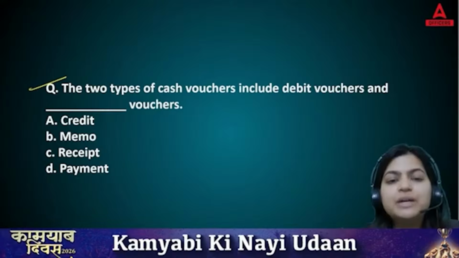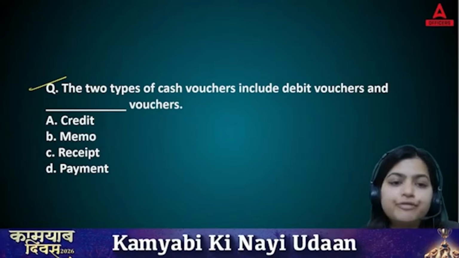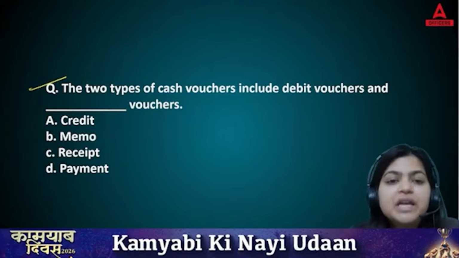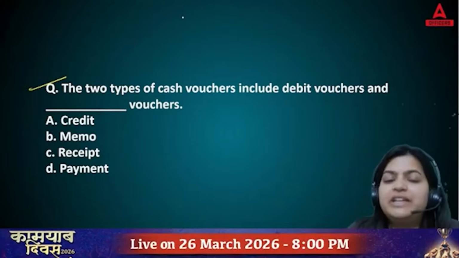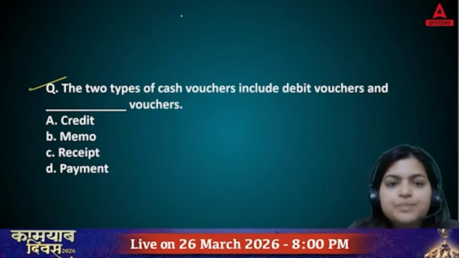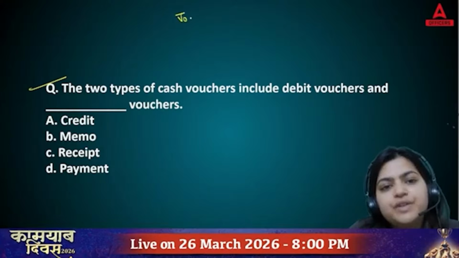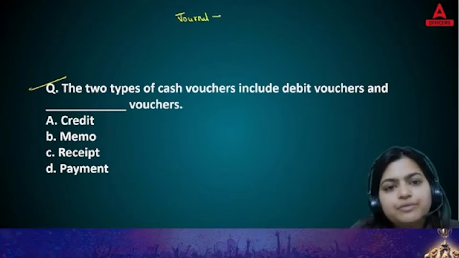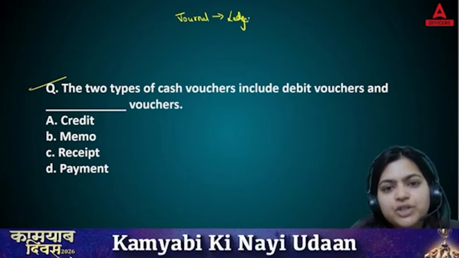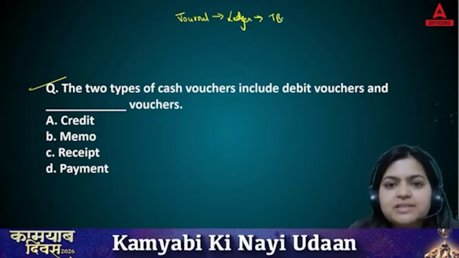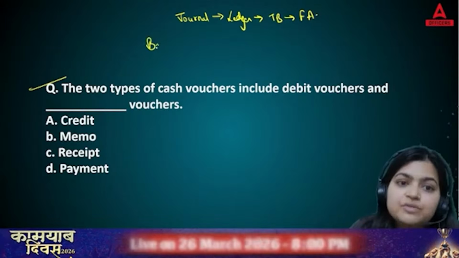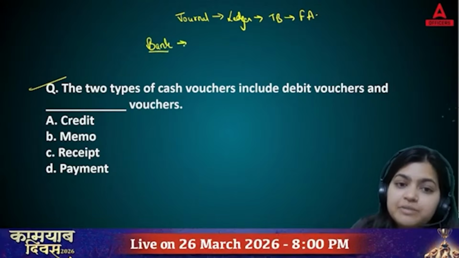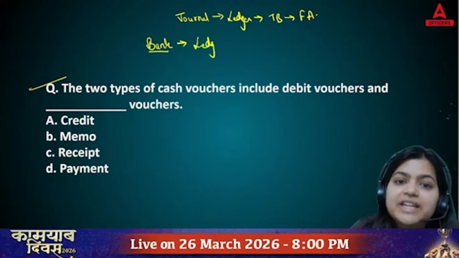Yes, now when we talk about bank, there are different vouchers. See, generally when we talk about any business, accounting, generally we have seen for businesses. So we say we will be making first journal, then followed by ledger, then trial balance, and then final accounts. Yes, but for the banks, this is quite different because in banks you will start with ledger.